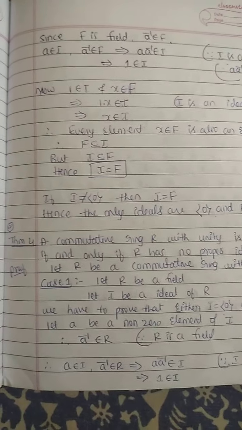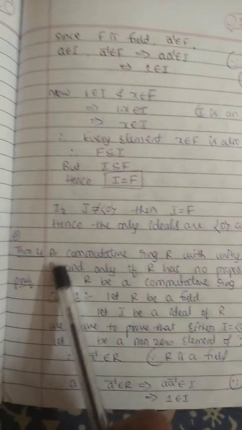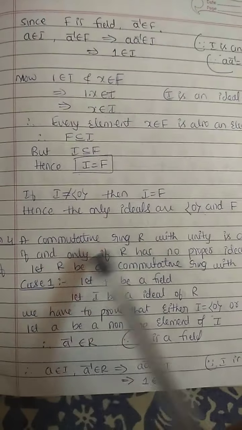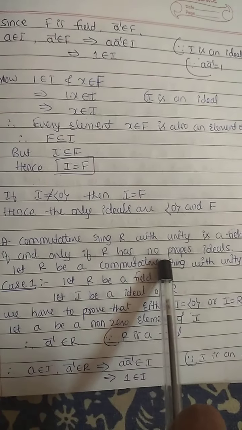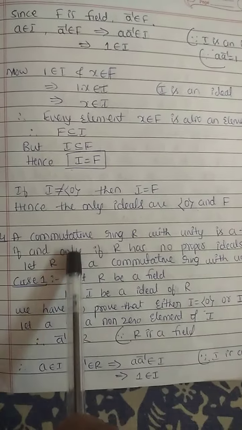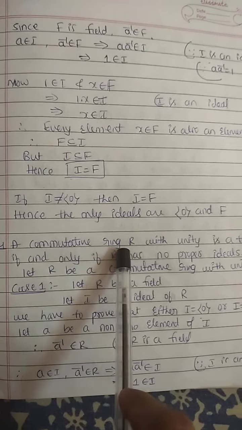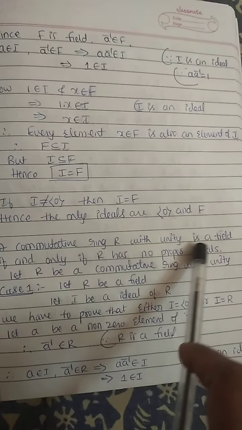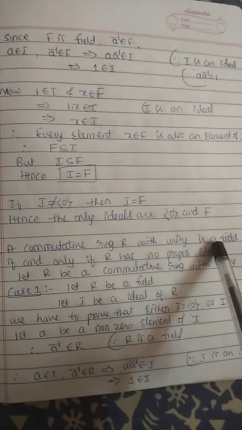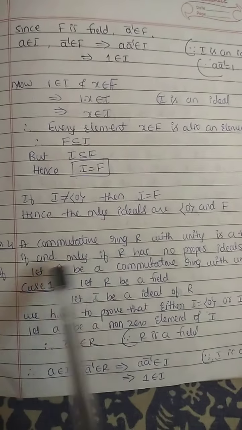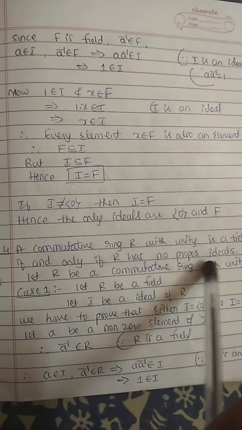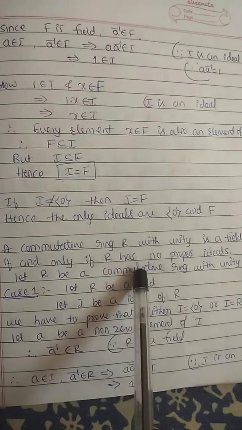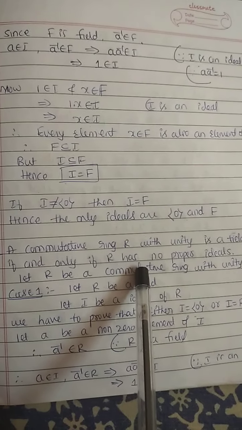Hi students, theorem number 4. A commutative ring R with unity is a field if and only if R has no proper ideals. Here R is a commutative ring, it has a unit element. It is a field. Field means every non-zero element has a multiplicative inverse, if and only if R has no proper ideals. It has no proper ideals, nothing but it has only improper ideals, that is 0 and itself.